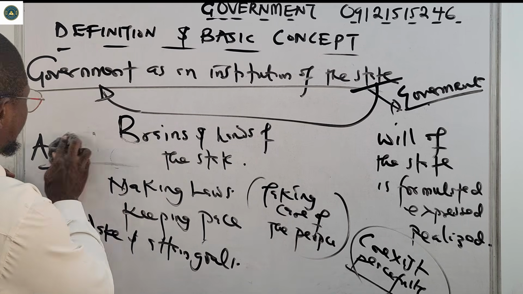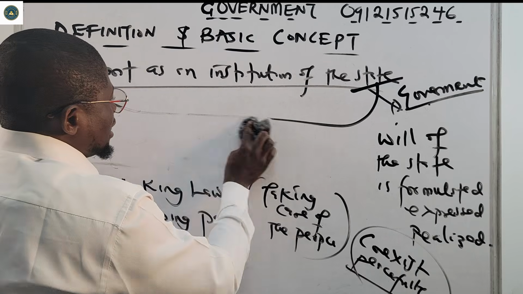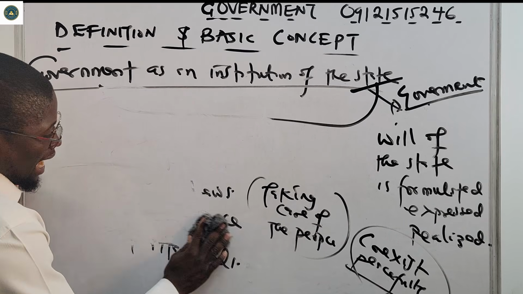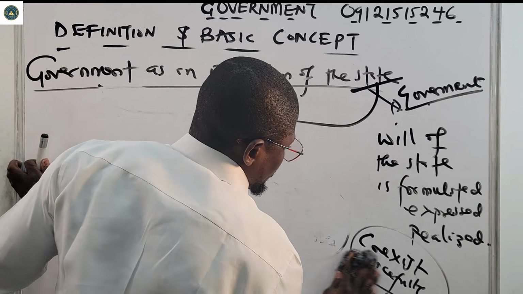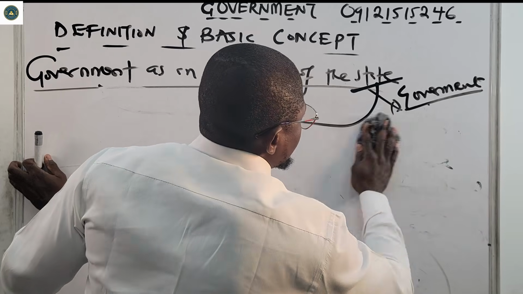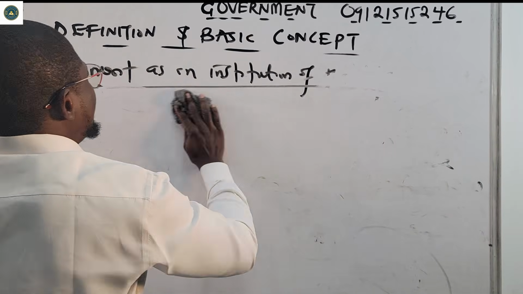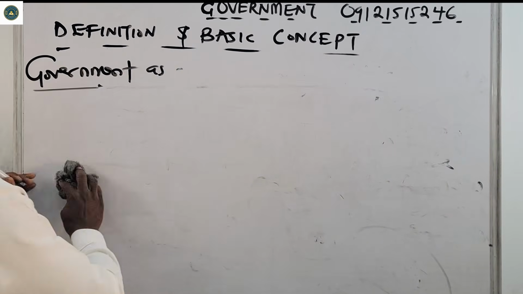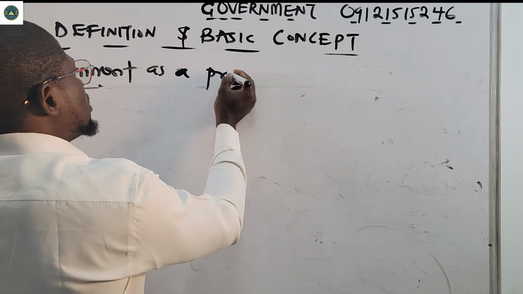Number 2, I want to look at government as a process or act of governing.